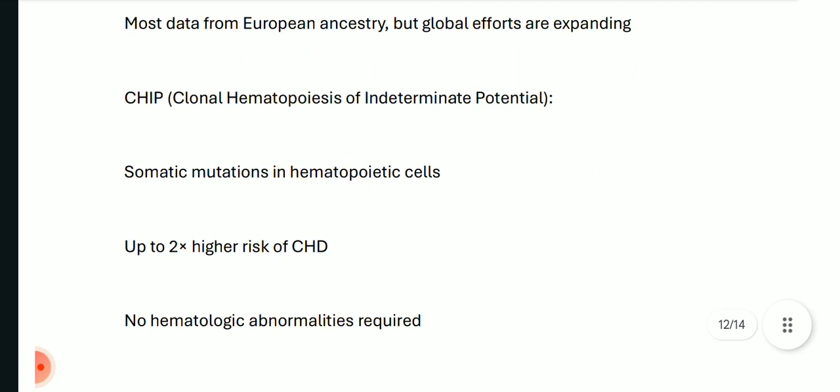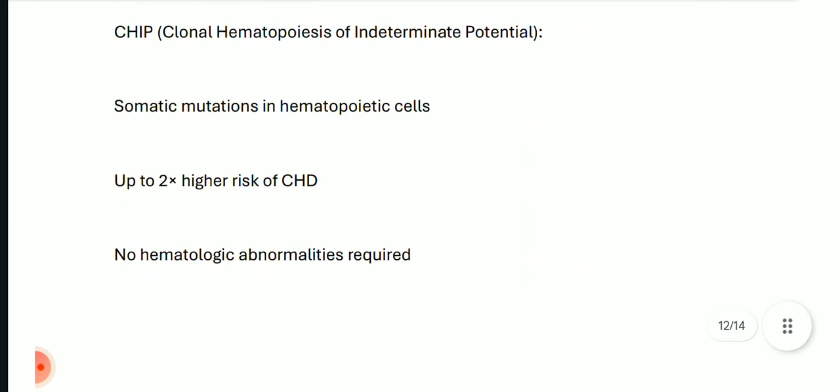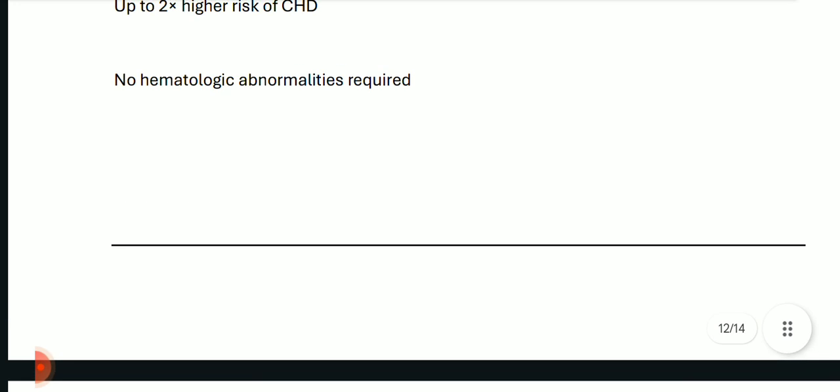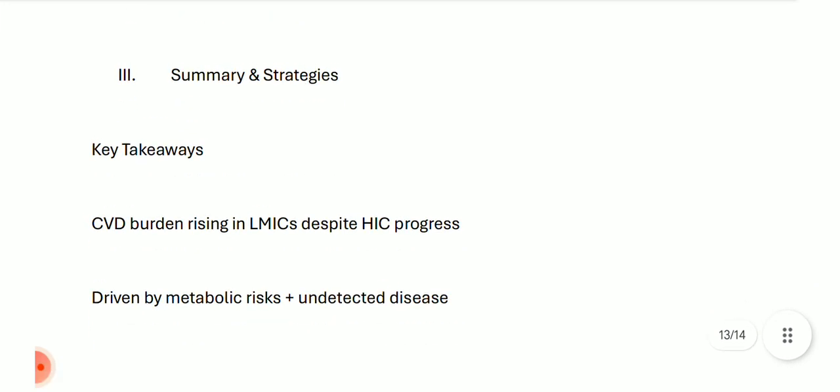CHIP, clonal hematopoiesis of indeterminate potential. There are some somatic mutations in the hematopoietic cells. Okay, so due to these, there is approximately 2 times greater risk of coronary heart disease. No hematologic abnormality is required other than this. So this will itself drive the disease progression. Okay. So this was a very basic and data-heavy PSM kind of chapter.